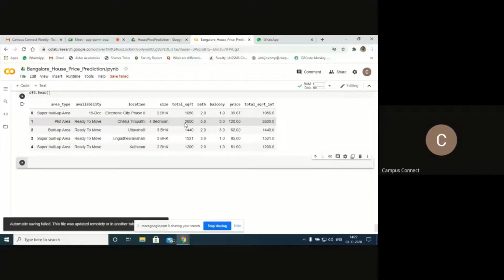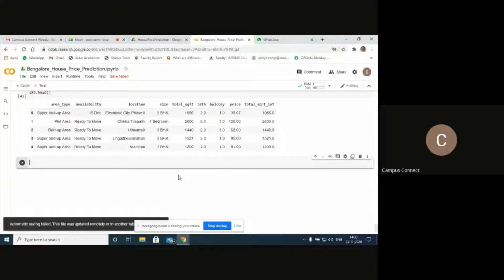So what I will do next is check for null values. I just want to check whether there are any null values in this total square feet column or not. So a new column is added. Every time, remember, when you are adding new features, check for null values.